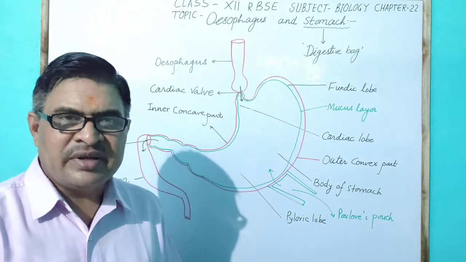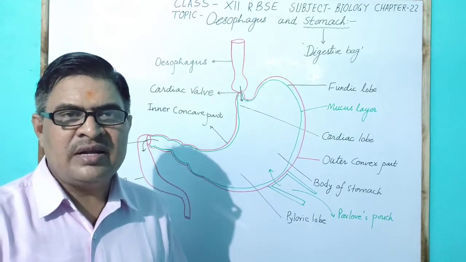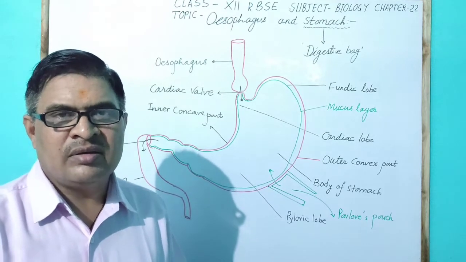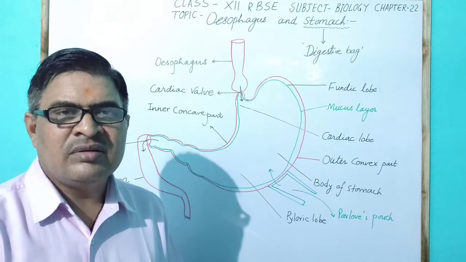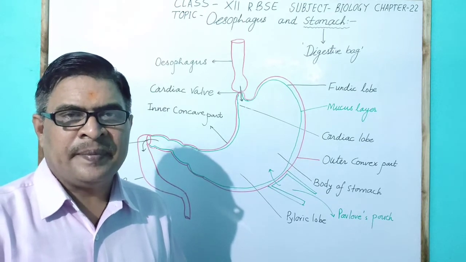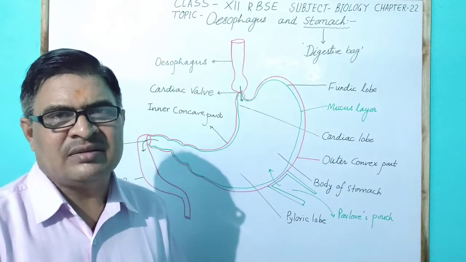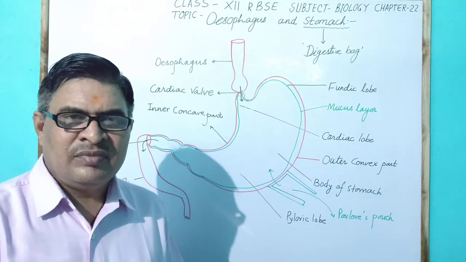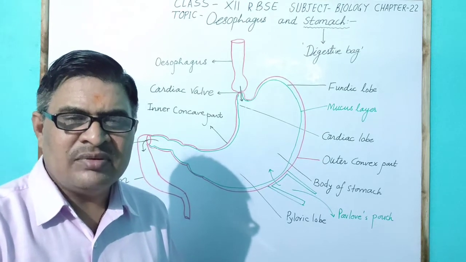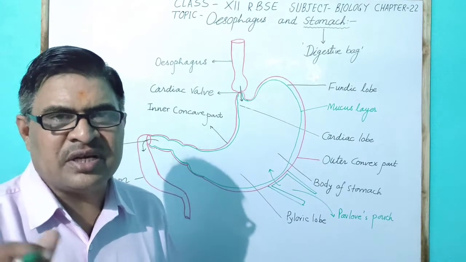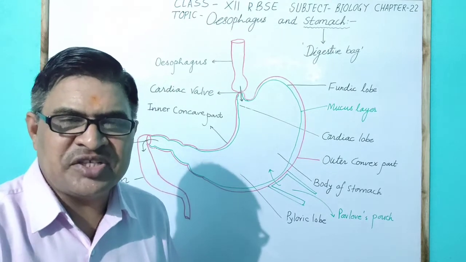Likewise, renin acts on the milk protein and changes it into paracasein. Paracasein, a curd-like structure, develops generally in childhood, mostly in the infant condition.